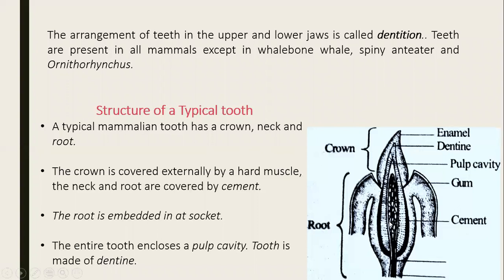The tooth is made of dentine. So that is the structure of a typical tooth. It has a crown, neck, and a root. Those are the main parts of a typical tooth.